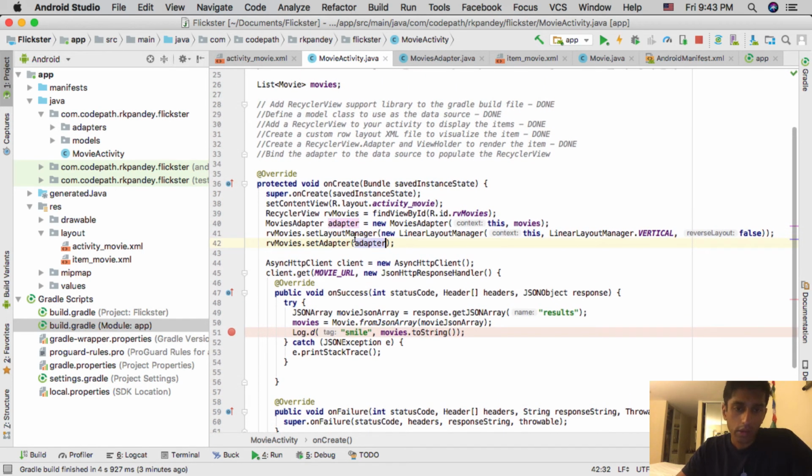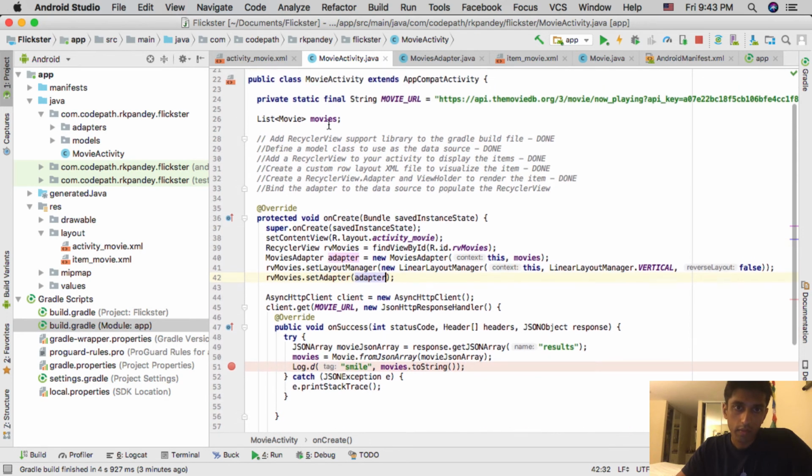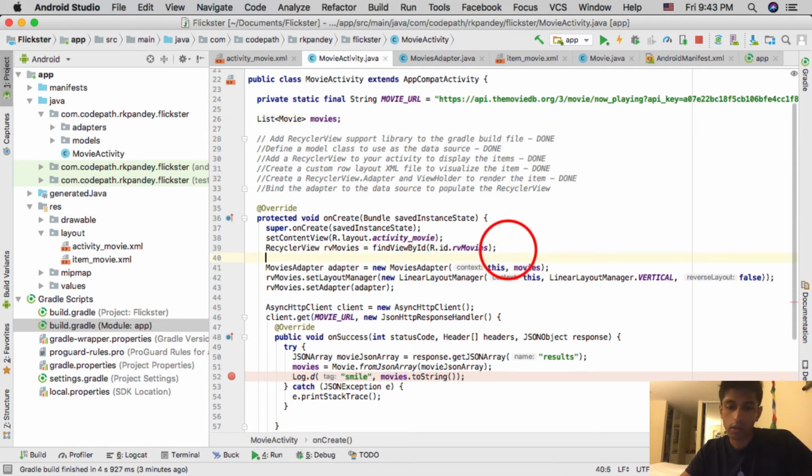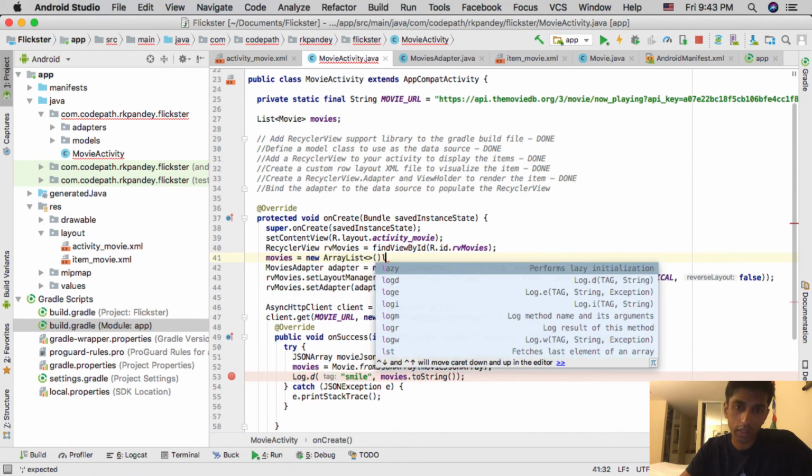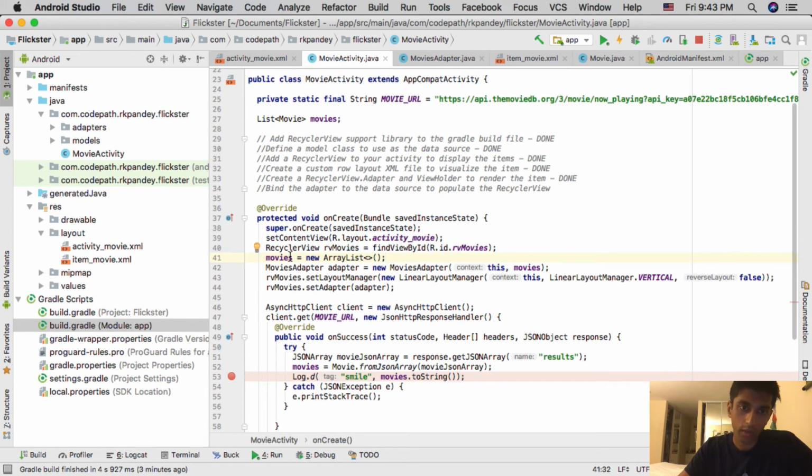One important point here is that we have this variable called movies, which is what we passed into the movies adapter. You need to keep the reference to this movies alive. So one thing that we've done is we have movies here, but we haven't declared it. So we want to just actually declare it as a new ArrayList so we don't crash. Because at this point it'll be null, and now we're going to make it actually not null. So it'll be fine to pass in here.